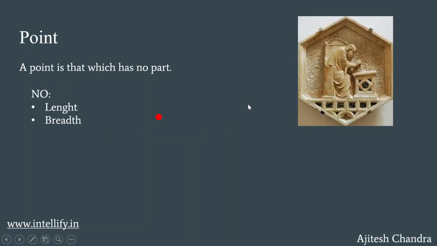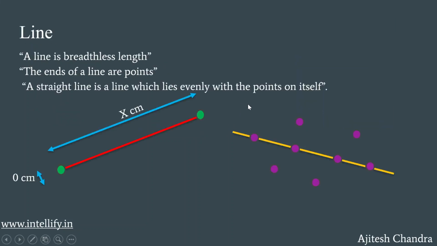So let's talk about the idea of a line. Before we talk about what Euclid has told us about line, let's talk about what a line fundamentally is. In very simple language, a line is nothing but a collection of points. If we take many points and keep them very close to one another, we will form a line. So we can say that a line is simply a collection of points in which one point is kept very close to each other.